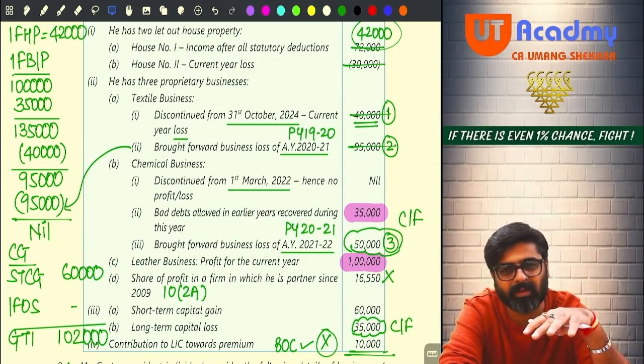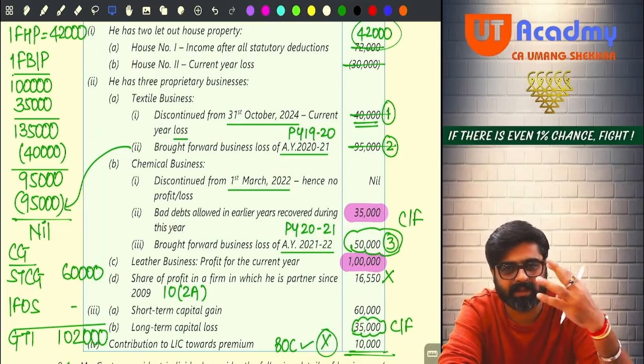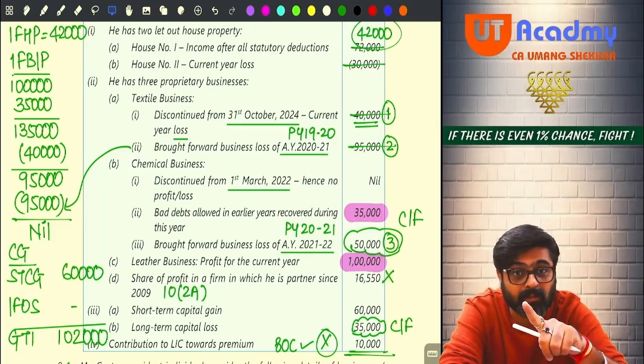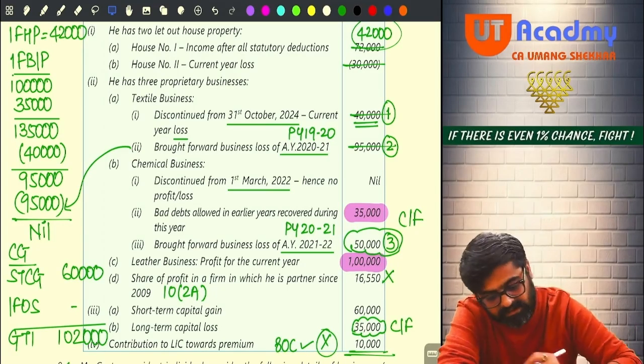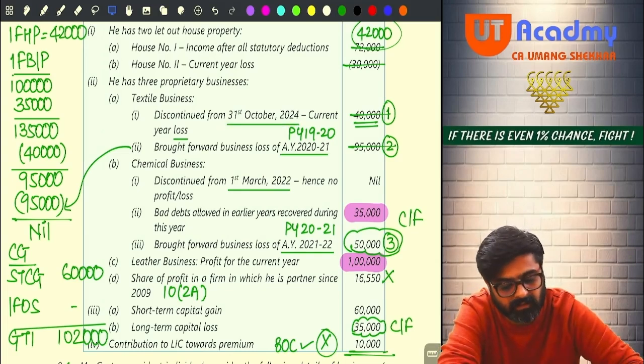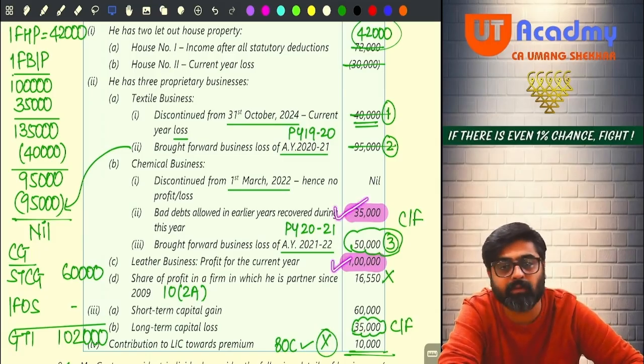So is there any unabsorbed depreciation? Is there any current year depreciation? No. Current year capital expenditure? No. Current year other business losses? Yes, you have one business loss of textile business. See, textile business you have discontinued in this year. And this year textile business is giving you a loss of 40,000. So the first priority you will give to this loss. So out of 1 lakh plus 35,000, 1 lakh 35,000 of your business income, you will first adjust the business loss of 40,000. Now the 95,000 profit will remain.